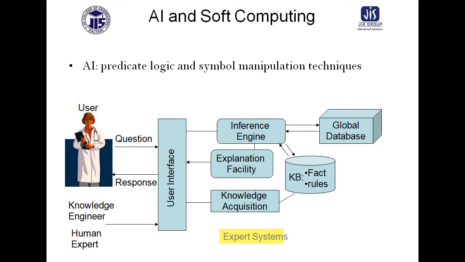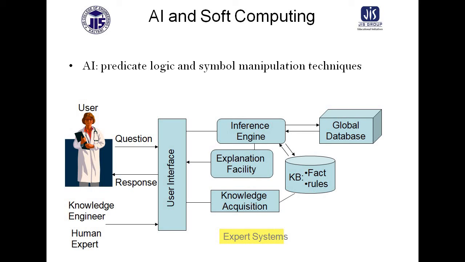So what is the relation? Now we will study the relation between AI and soft computing. So what are the soft computing tools we are using? The fuzzy tools, the neural network tools, or the genetic algorithm tools, or swarm intelligence, or the different probabilistic models. This we will consider.